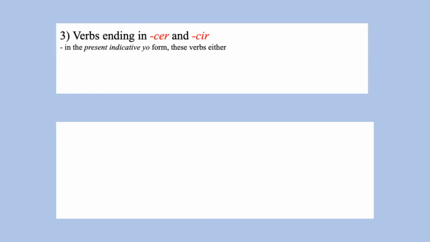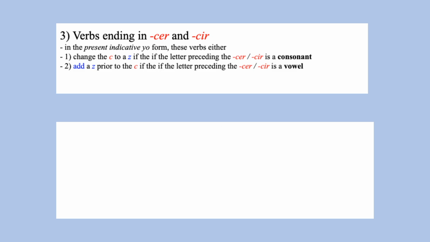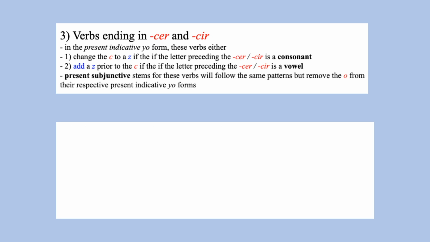In the first person singular present tense form, verbs ending in cer and cir will either change the c to a z if a consonant precedes the ending, or they will add a z prior to the c if a vowel precedes the ending. So for these verbs, the present subjunctive stems will follow the same patterns, but with the o removed from the first person singular present tense form.